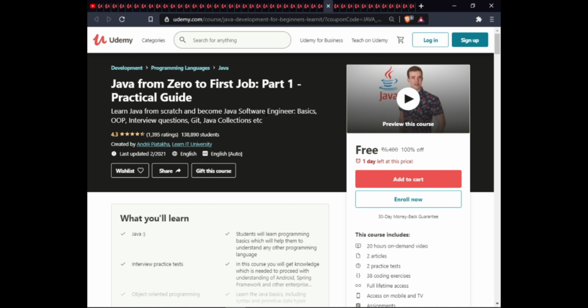The next course is Java from Zero to First Job, Part 1 Practical Guide. In this course, you will learn Java from scratch and become a Java software engineer: basic OOP, interview questions, Git, Java collections, etc. This course includes 20 hour on-demand video, 2 articles, 2 practice tests, 38 coding exercises, full lifetime access on mobile and TV, assignment, and certification on completion.